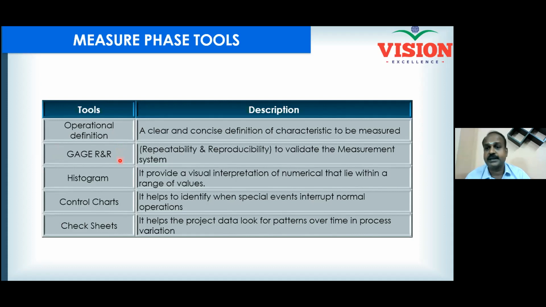And now measurement error can be controlled by learning a tool called Gauge R&R, where R&R stands for repeatability and reproducibility error. And then the histogram is again a QC tool which will tell you how your data is distributed, whether it is normally distributed or not. If it is normally distributed, it is easier for us because we have mastered normal distribution. Even if it is not normally distributed, there is still a way to solve the problem. There is a way to make your data normal again. Even if you can't convert the data to normal, you can still handle and solve the problem with your knowledge of normal distribution.